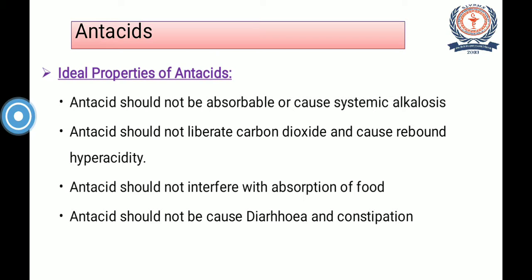Then the next property is that antacid should not interfere with absorption of food. In any way, there should not be any effect of antacid on the absorption of food. Antacid should not cause dysentery, diarrhea or constipation. As it should not affect the mechanism of food absorption, it should not cause dysentery or diarrhea or constipation like side effects.